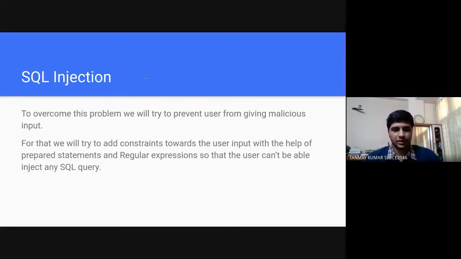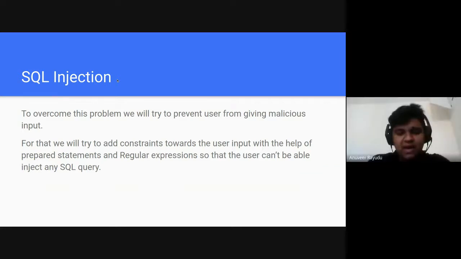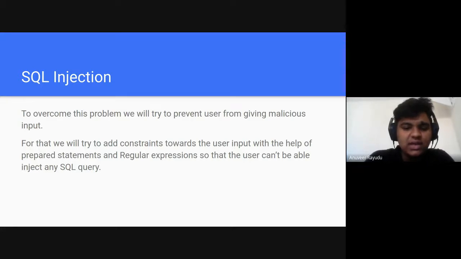SQL injection will be shared by our teammate. Sir, I'm Anuvir. To overcome this problem, we will try to prevent users from giving malicious input. For that, we will add constraints on the user input with the help of prepared statements and regular expressions so that the user can't inject any SQL query.